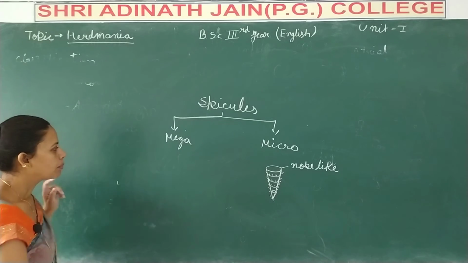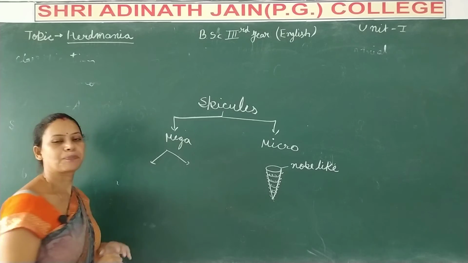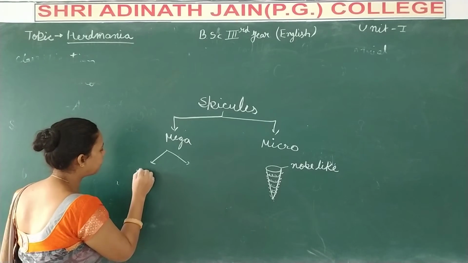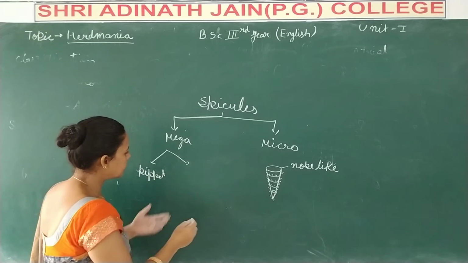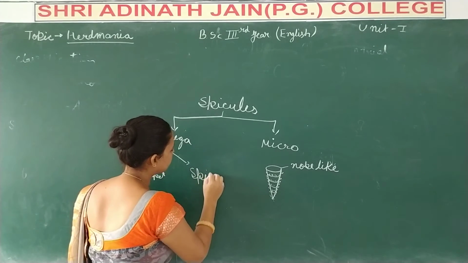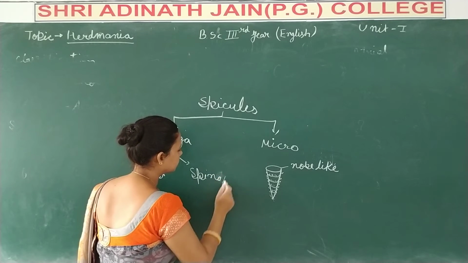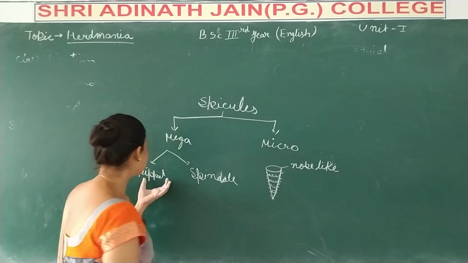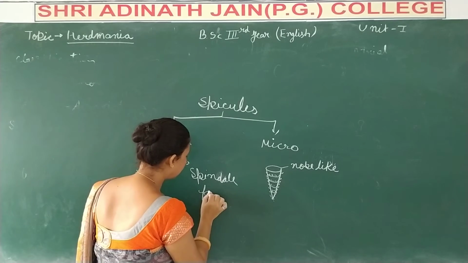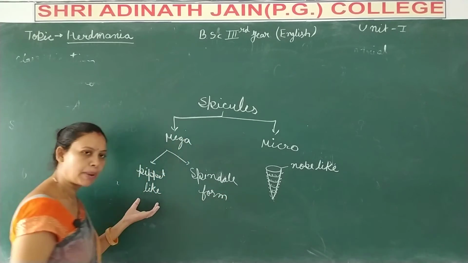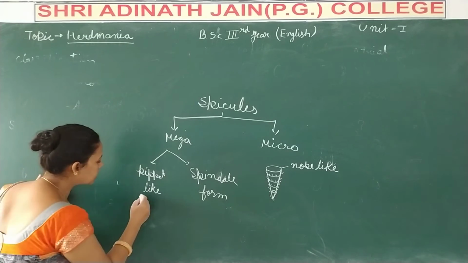Now the second, the mega spicules, are divided into two types: one is pipette-like and the second is spindle form. In the pipette-like mega spicules, the size of the spicules is large.